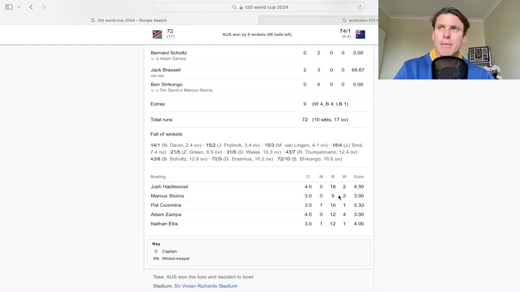And obviously making selections based off how his current form was going in the IPL. And I think you could say that the IPL this year and how he went saved him a little bit from potentially missing out on certain teams. And I know they love him and they should. Like he's got so many runs on the board. He's taken wickets. He's done great things for Australia.